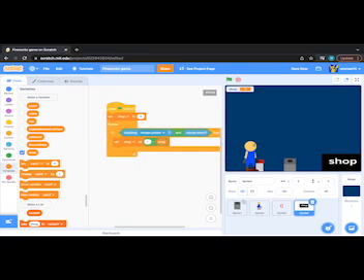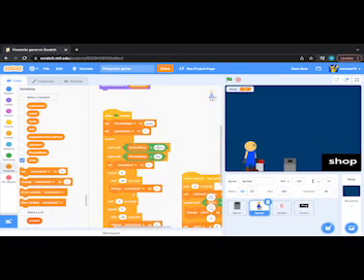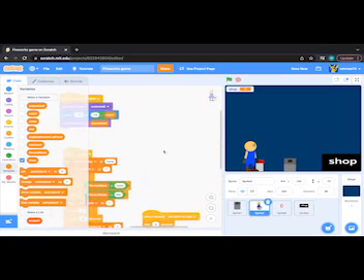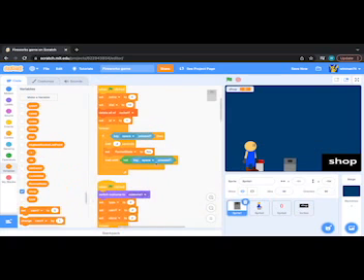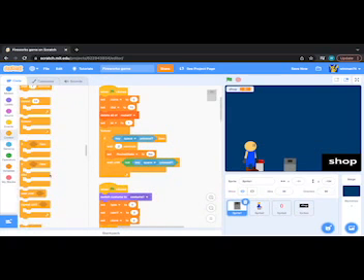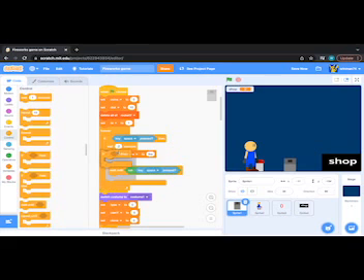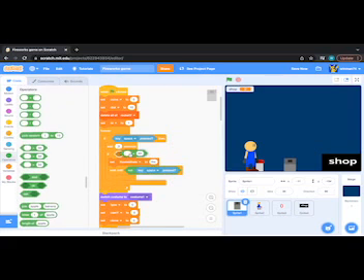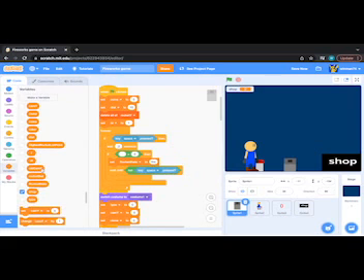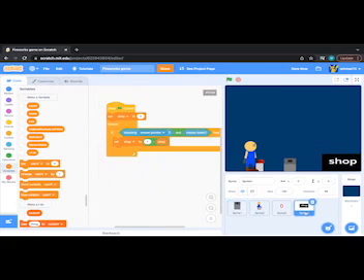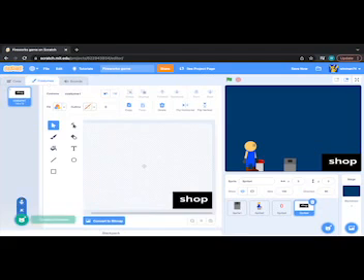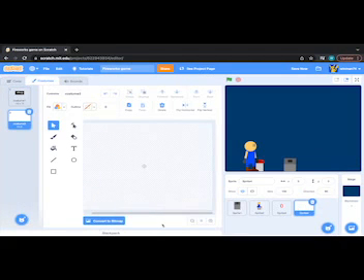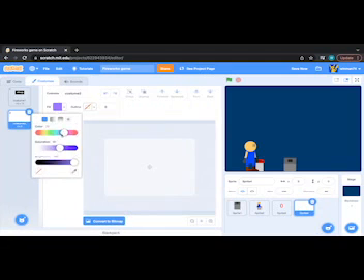So now, let's make it so that, where is it? So in here, we'll check if shop is equal to 0 before trying to fire the rocket. And then let's have another costume in here that has like the background of the shop.